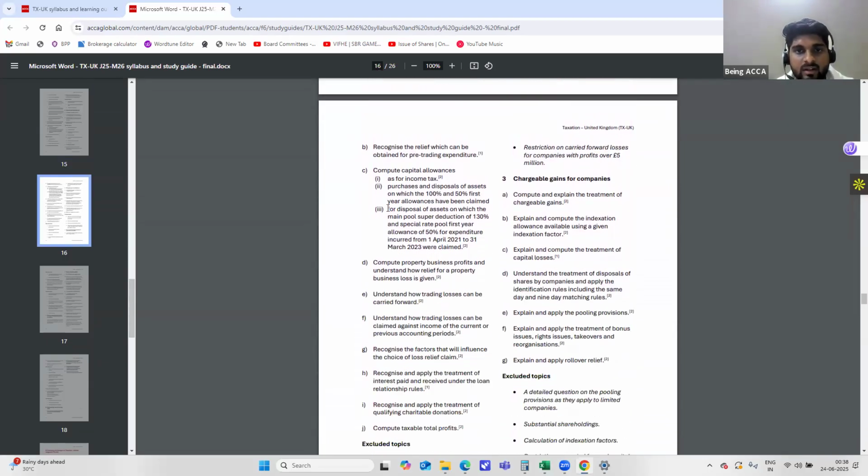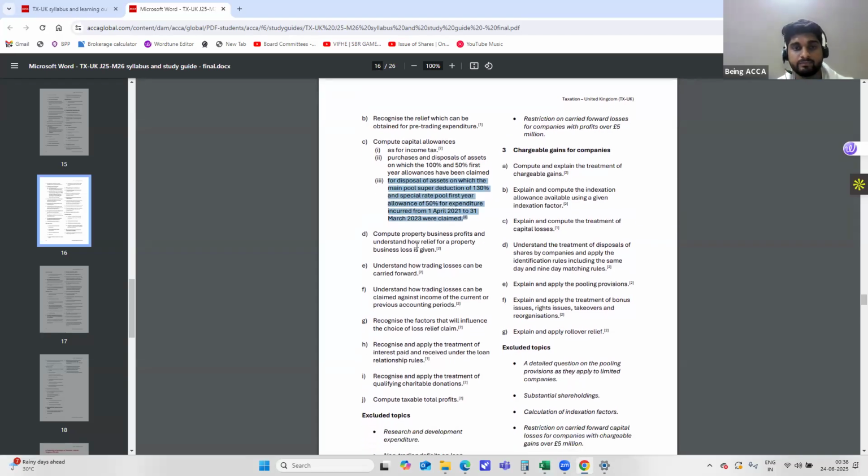Yes, if you can see here, for disposal of assets on which the main pool super deduction or any special rate pool incurred were claimed, this will no longer be tested about the 130% one. All right, it has been mentioned for disposal of assets on which the main pool super deduction of 130%. So for disposal, it will still be examinable, but for acquisitions, it will not be tested.